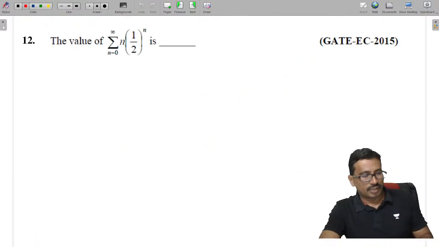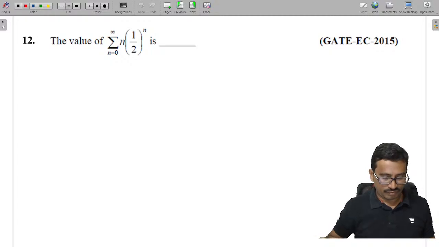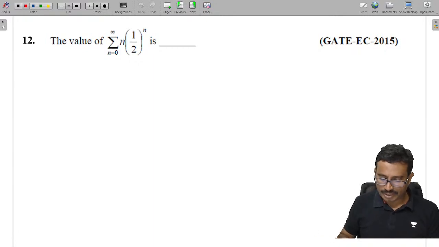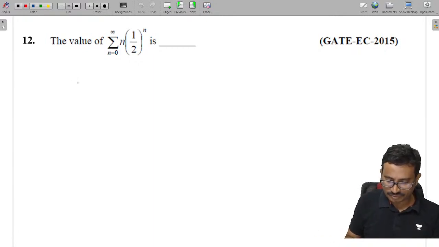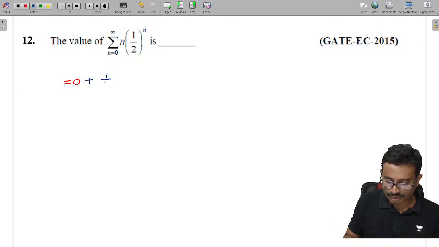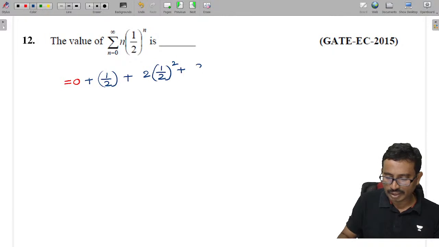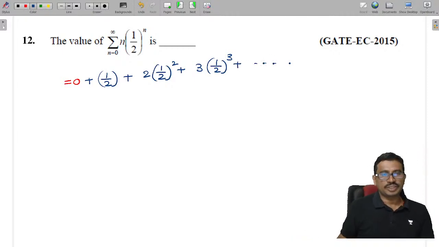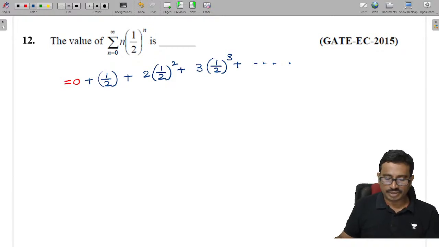Next, tell me now here this value of this function. Now if I expand this thing here, tell me what we'll get. When n is equal to 0, this value is equal to 0. n is equal to 1, so this becomes 1 by 2. n is equal to 2, so 2 into (1 by 2) whole square plus, and 3 into (1 by 2) whole cube plus, like this it continues. So this series you can see is an AGP, isn't it?